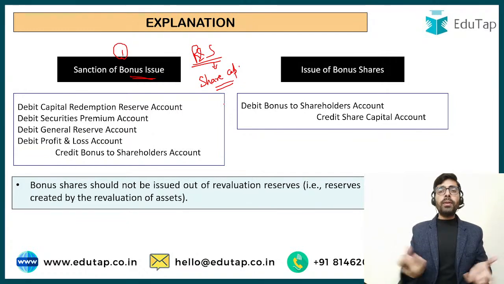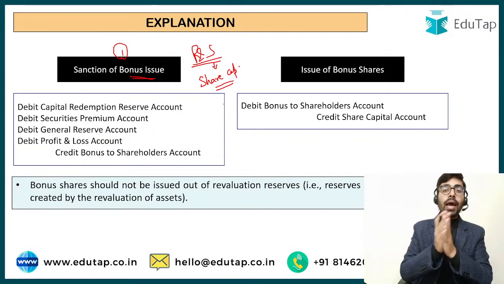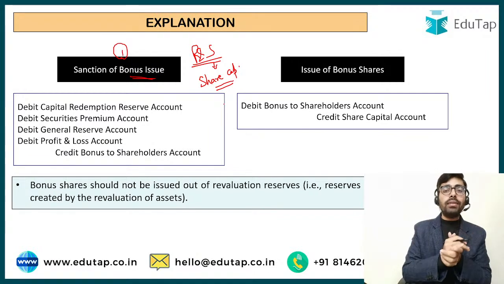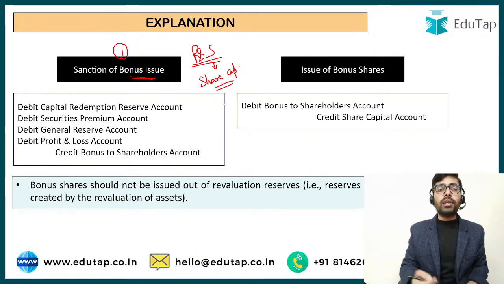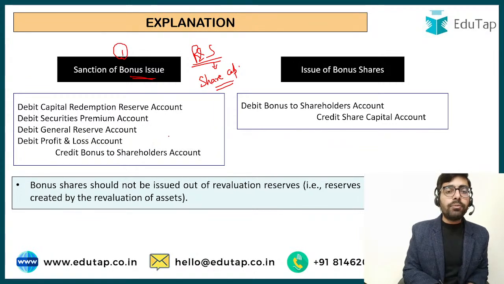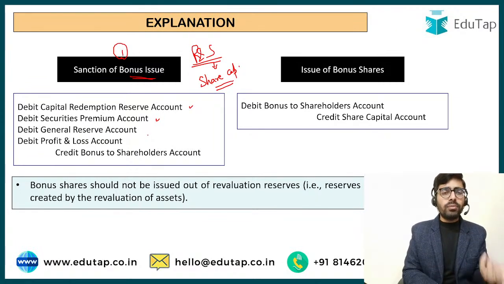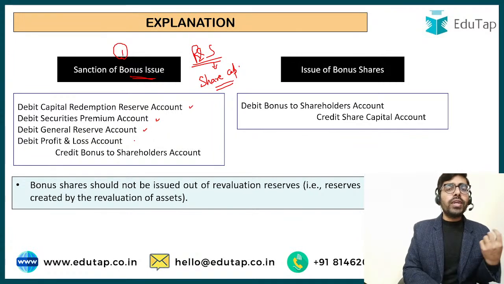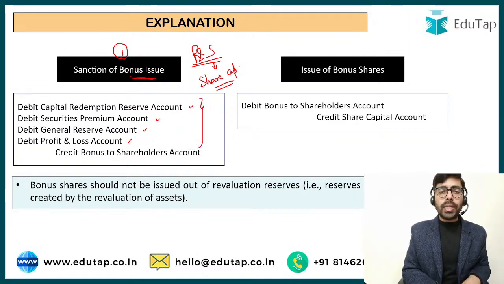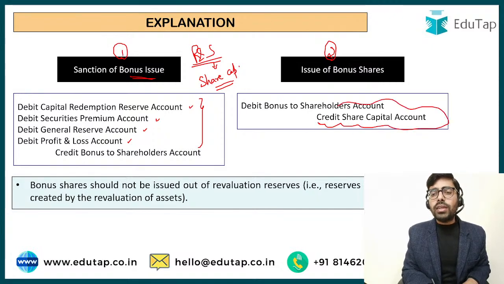All the reserves and surplus appear on the liability side of the balance sheet, and they have a credit balance. So if we have to reduce the reserves and surplus, we would have to debit them. So there can be different types of reserve and surplus. Capital redemption reserve can be there, maybe securities premium, maybe the balance of some general reserve created by the company for some general reasons, or maybe some balance of profit and loss statement. So if we have to reduce them, we are going to debit them, and ultimately we have to transfer them to share capital account. So practically we make two separate entries for it, one on sanction and one on issue. So ultimately this amount is transferred to the share capital account.